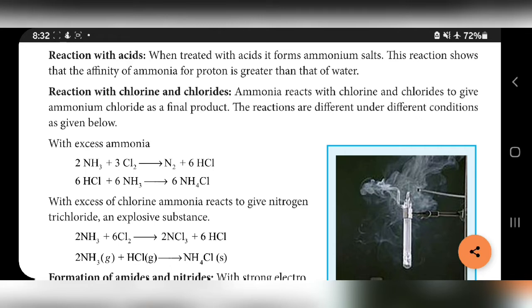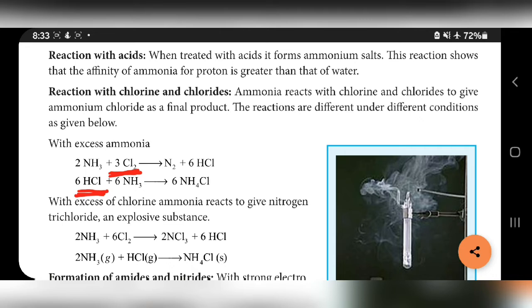Ammonia reacts with chlorine and chlorides. Ammonia is reacted with chlorine. In the second reaction, ammonia is reacted with chlorides. This is chlorine, this is chloride. Ammonia reacts with chlorine to give ammonium chloride as a final product. The reactions are different under different conditions.